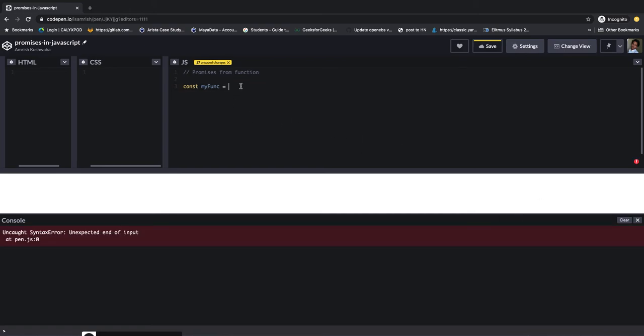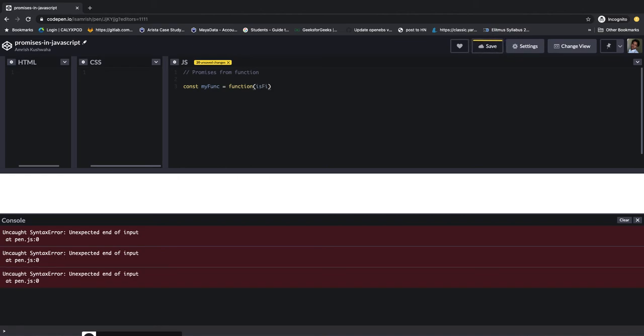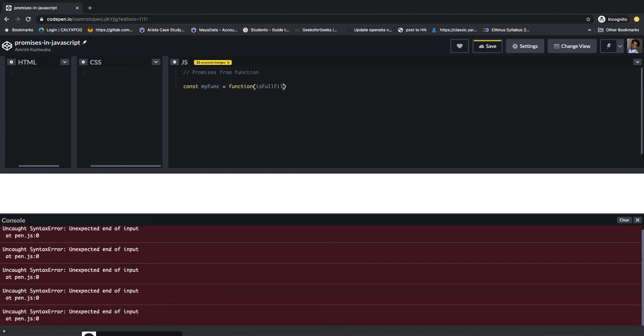Okay, what it will do is, this is the function basically, and it takes the value isTrue, to decide whether the promise is fulfilled or not. And this function is returning a new promise every single time.